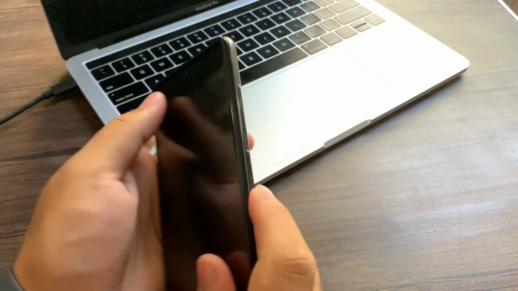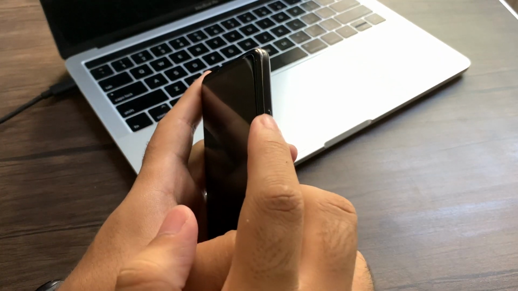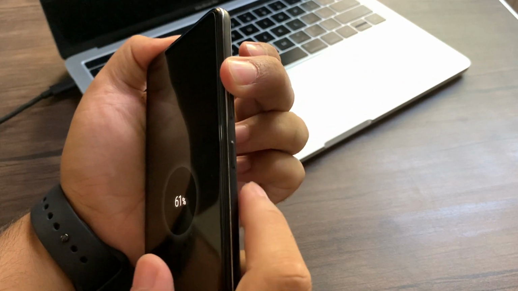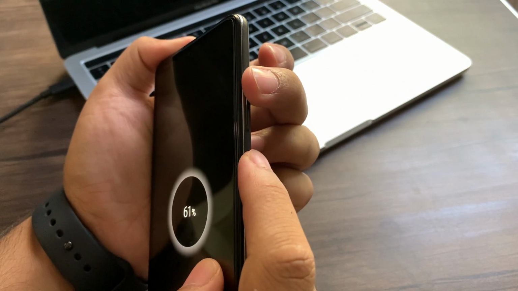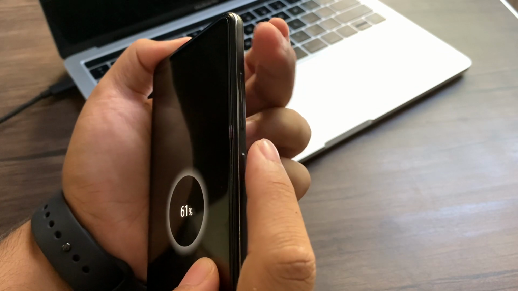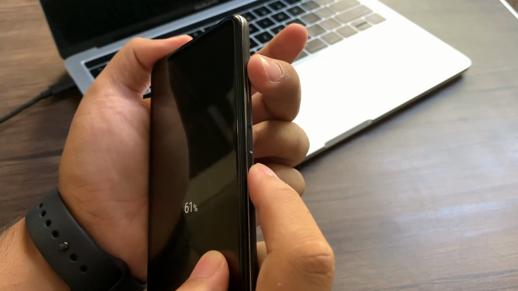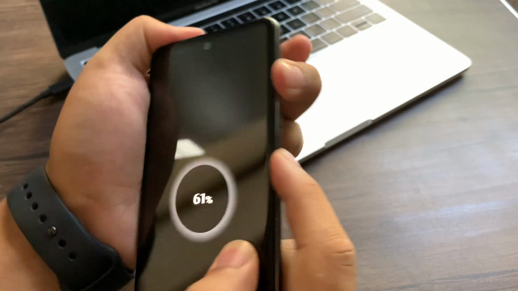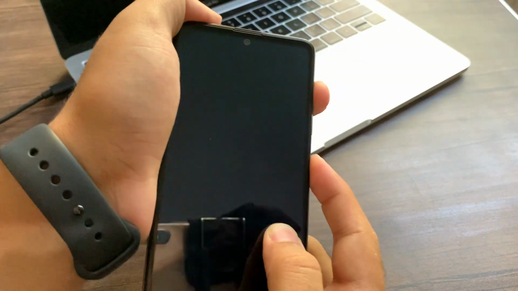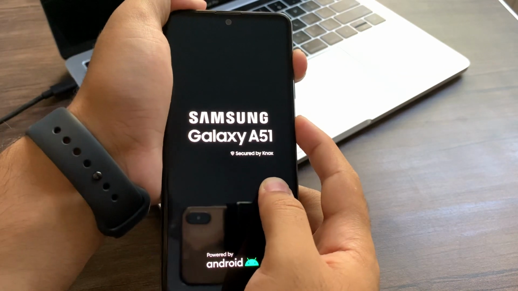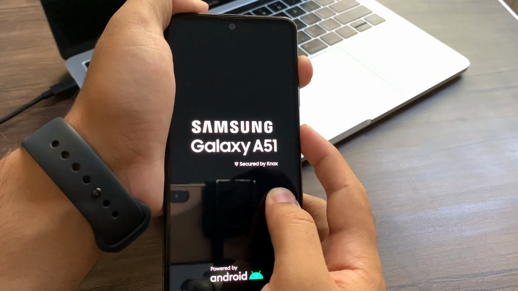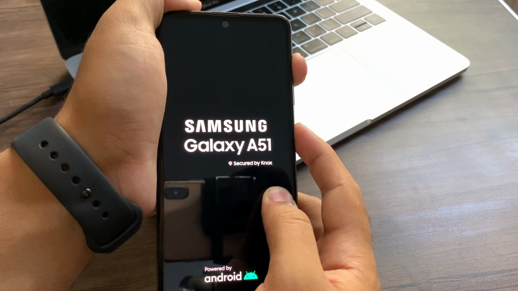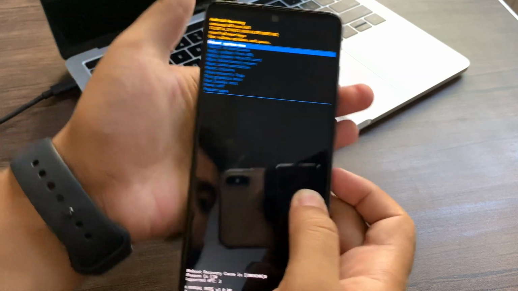So now what you have to do is click volume up and power button and hold it at the same time, like this. Okay, just keep holding them until you see the boot screen. There we go.